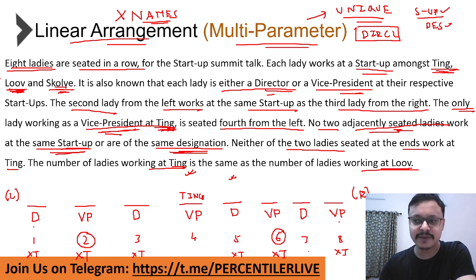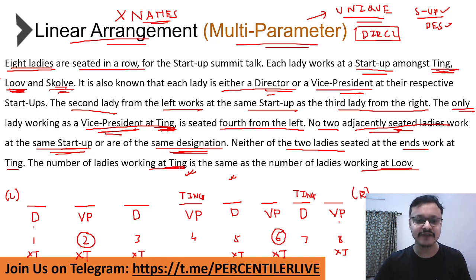Hence, the only place where we can have Ting is position 7. So we mark Ting at position 7. Remember that you cannot have another vice president at Ting. So neither position 2 nor position 6 can be given to Ting.